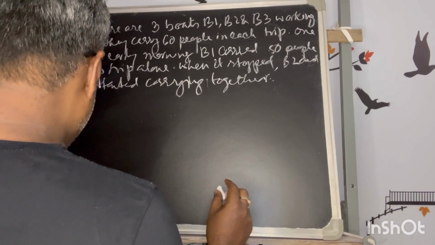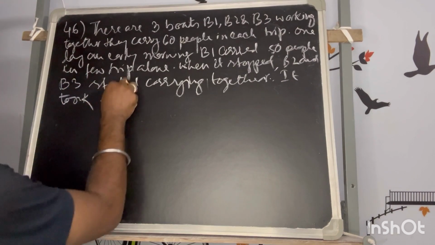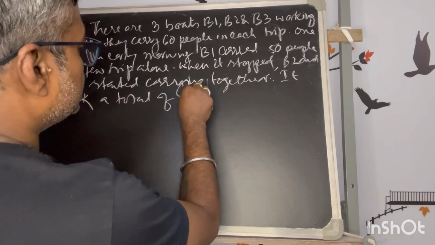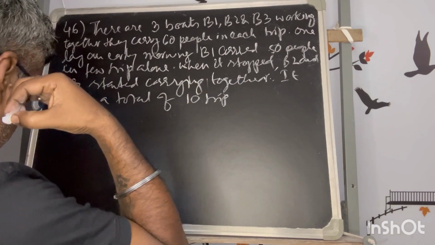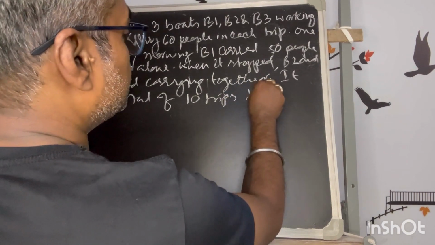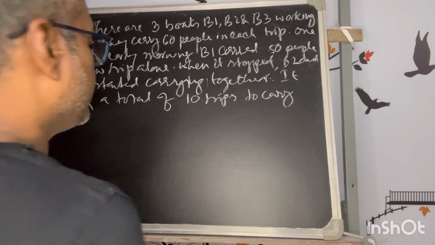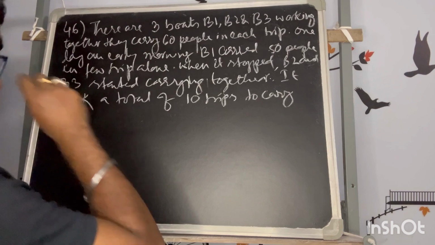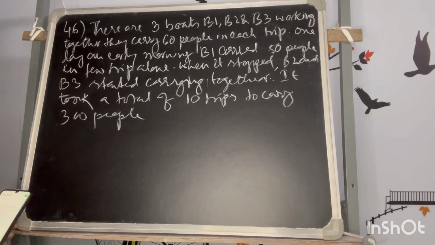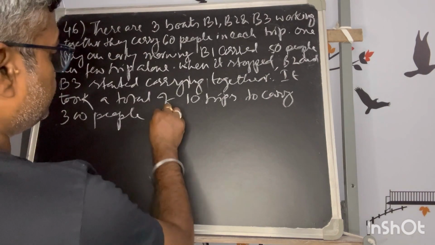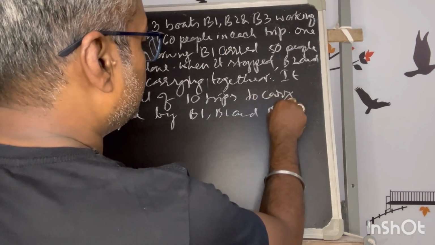It took a total of 10 trips to carry 300 people by B1, B2 and B3.